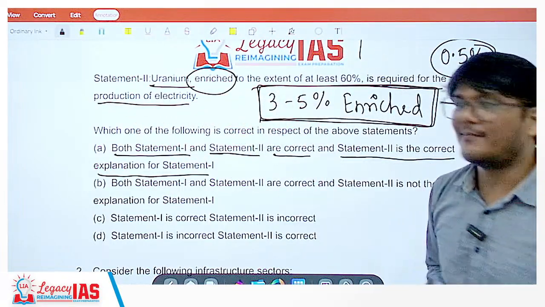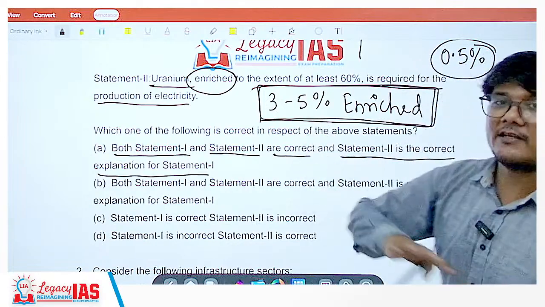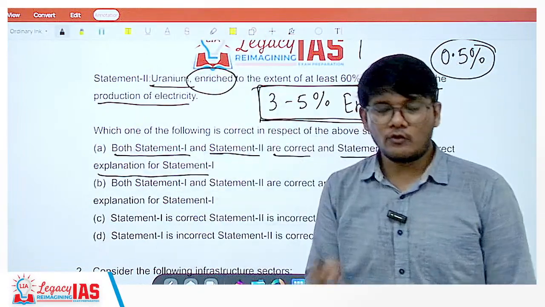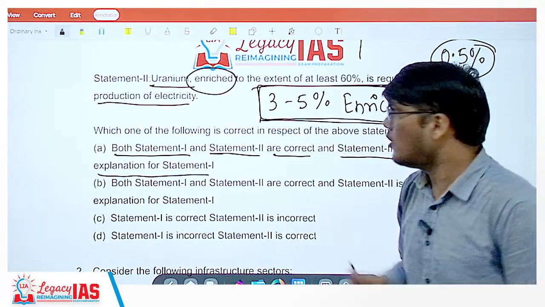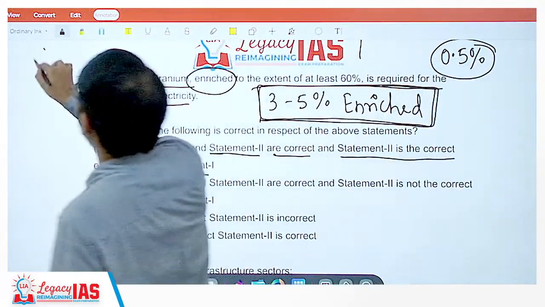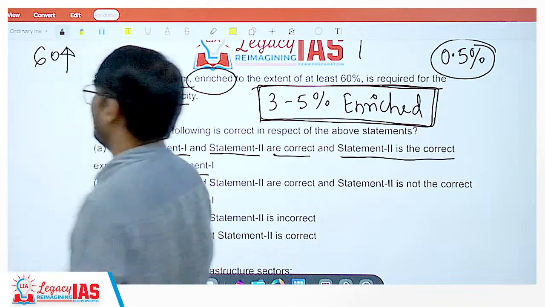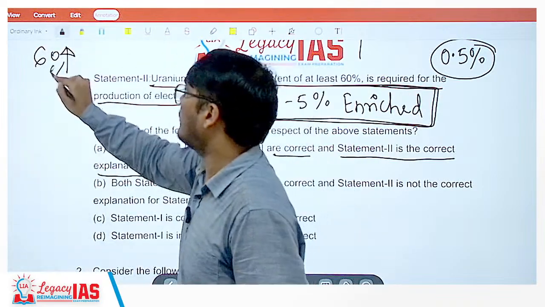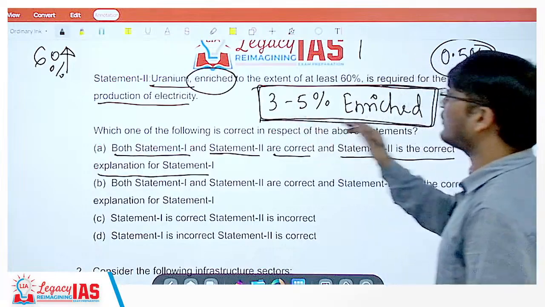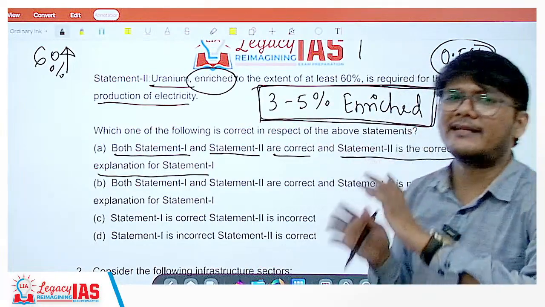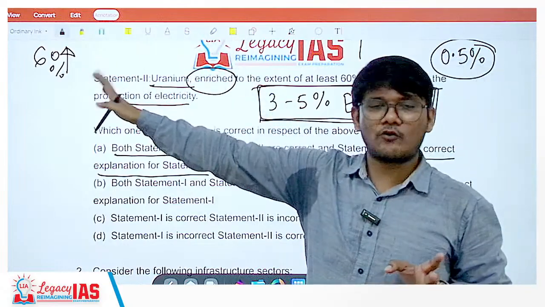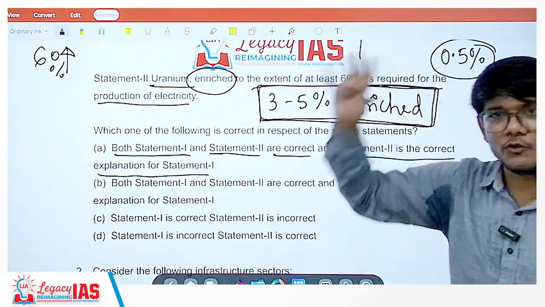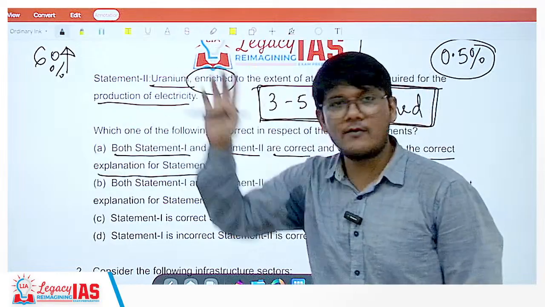How has UPSC made it easy? UPSC has given a very extreme number. If you have studied nuclear energy even to a bit of extent, you would know it is not so high. It is not 60%, it is close to 3 to 5. You don't even have to remember the exact number. The moment you know it is a single digit number, UPSC has already given such an extreme number that you can understand this statement would be wrong.